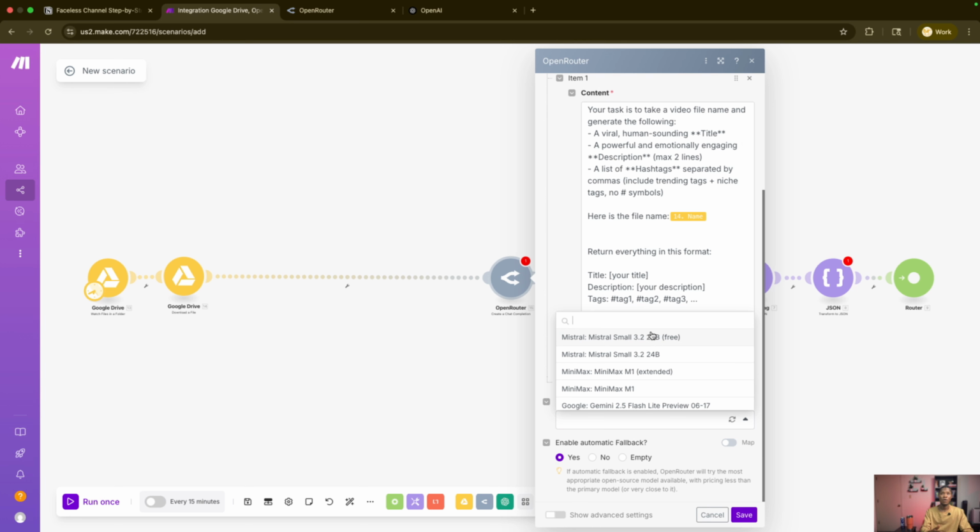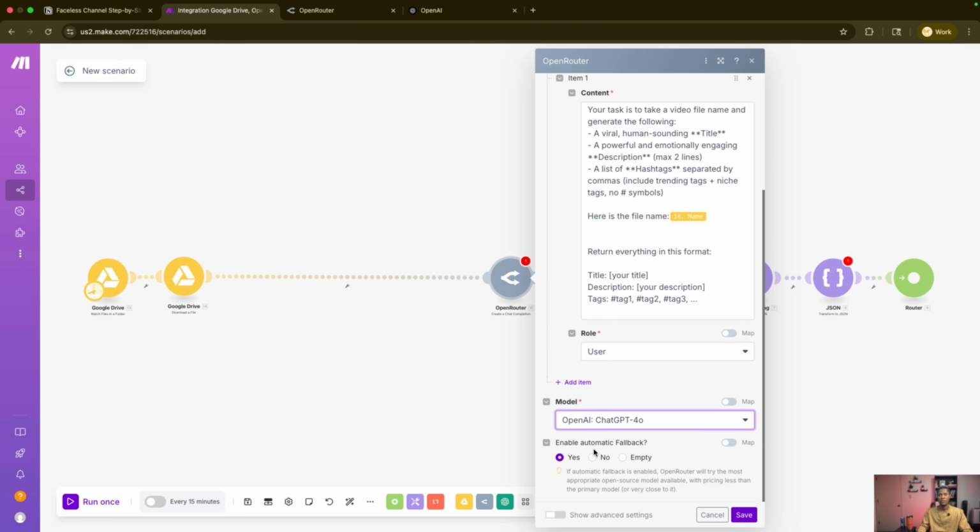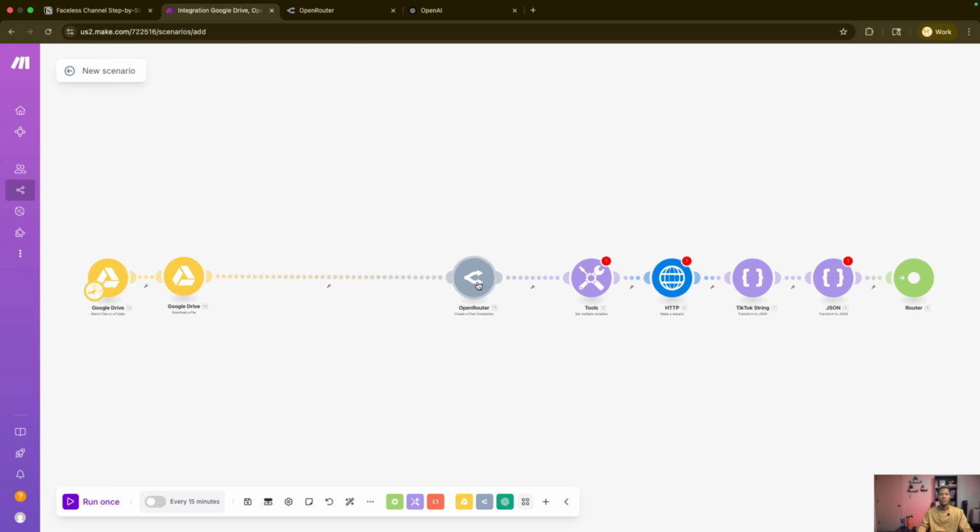If you are on a free plan for Open Router, you can use the DeepSeek R1 0528 free model. That will do the same thing to create this for you. But I have a paid account, and the paid account, by the way, is you just put in however much amount you want. There is an API, and they charge you, I can't remember the exact price, but it's some cents per million tokens. And we want to use GPT 4.0 for this module here. We want to leave this enabled, click save.